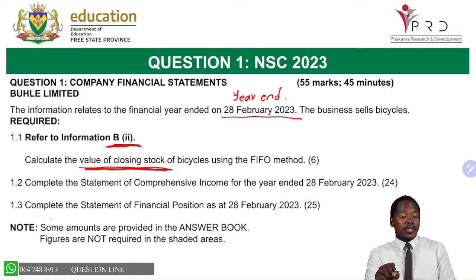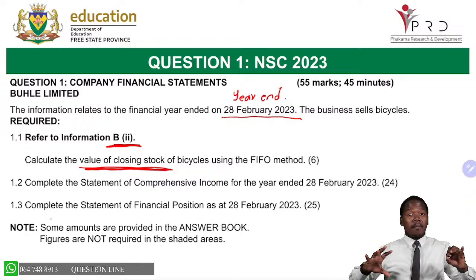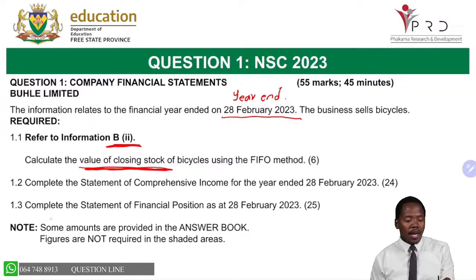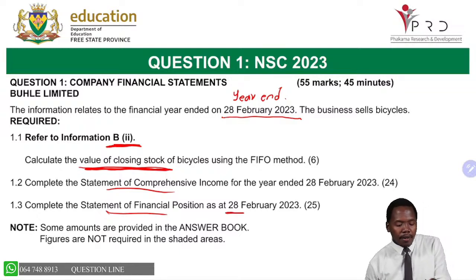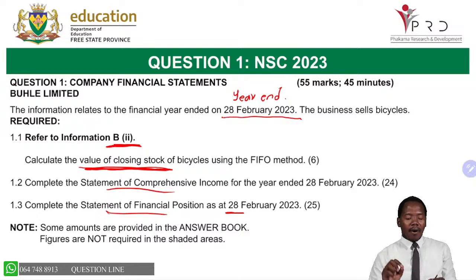And then question 1.2, complete the statement of comprehensive income, meaning here we are not doing the full statement of comprehensive income. We are just doing certain parts. And then number 3, we are going to complete our statement of financial position. What is the year end? 28 February 2023.